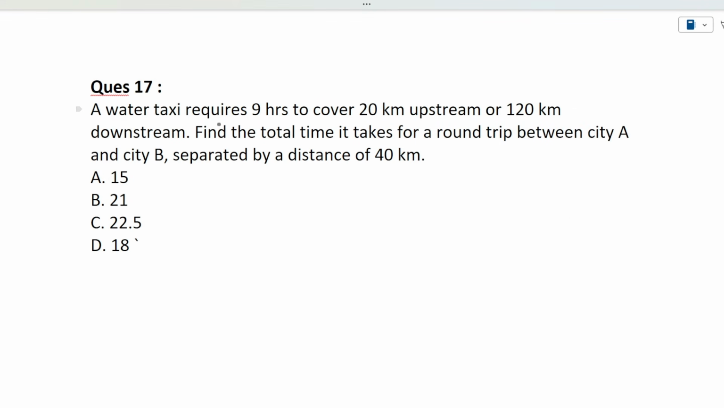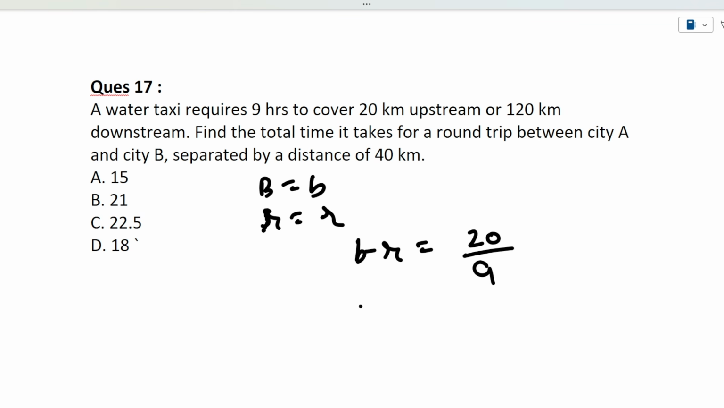Okay, so guys, the next question is: a water taxi requires 9 hours to cover 20 km upstream and 120 km downstream. Find the total time it takes for a round trip between city A and city B separated by a distance of 40 km. So see, let the speed of the boat be B and the speed of the river be R. These are upstream downstream questions. In upstream, speed is equal to distance by time, so the speed is B minus R, the distance is 20 km and the time is 9. Similarly, in the downstream, B plus R, the distance is 120 km and the time taken is 9 hours only.